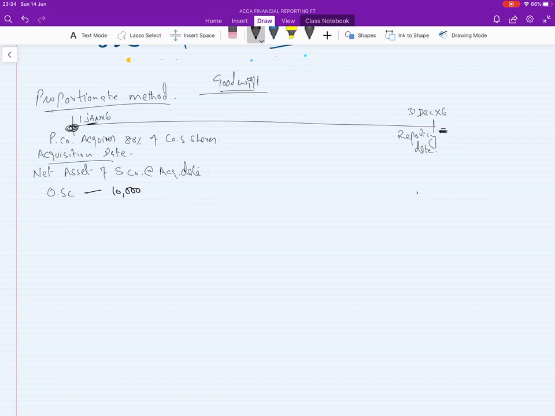In the ACCA F7 financial reporting paper, it is within scope that once the parent company acquires a subsidiary, the subsidiary will not issue new shares. It means in F7 this value remains the same. After acquisition, the subsidiary will not issue any more shares.